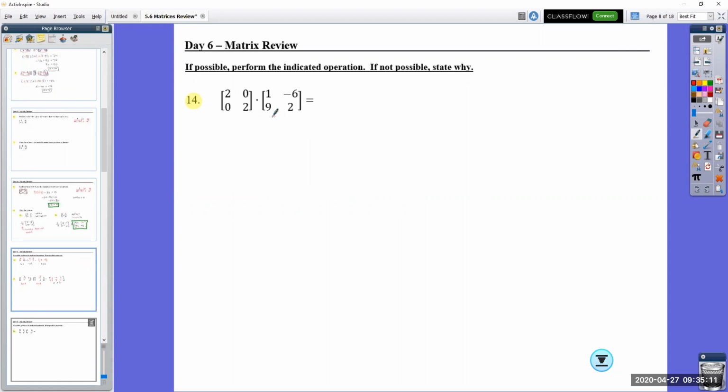Just as a reminder, as I'm doing each of these problems, since it is a review, if you want to pause before I start a problem and then work it through and then double check your answer, that is great. So remember, rows by columns. So first thing I have to do, and double check the dimensions, 2 by 2 and a 2 by 2. That works out well right there.